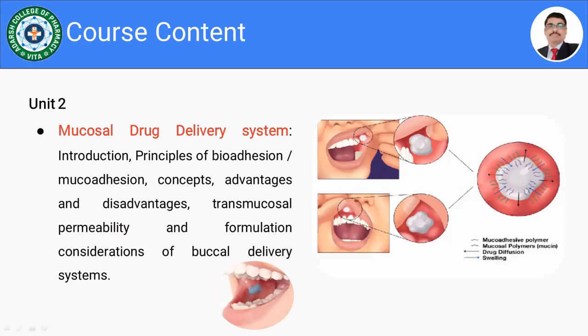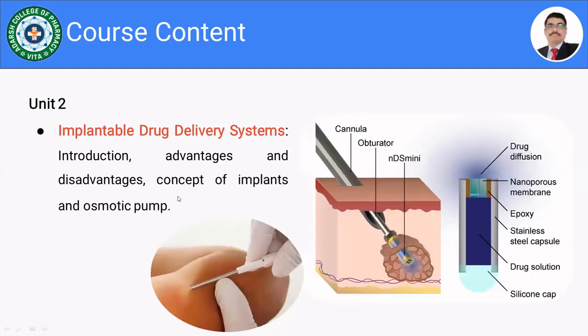So this is the second bit from unit 2, which comprises the mucoadhesive drug delivery system. Now moving towards the next point from unit 2, which comprises the implantable drug delivery system.